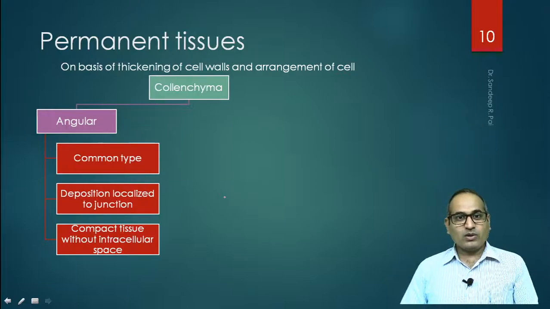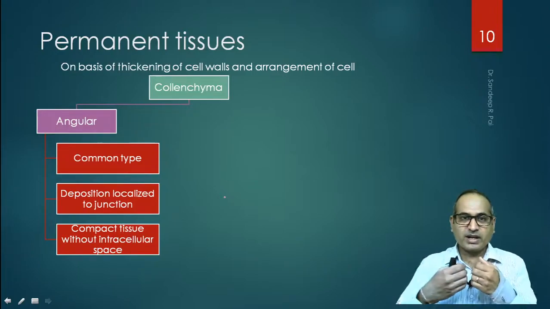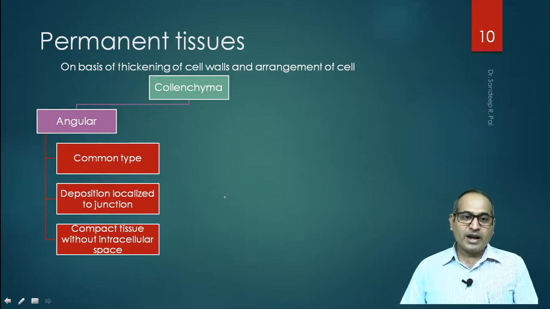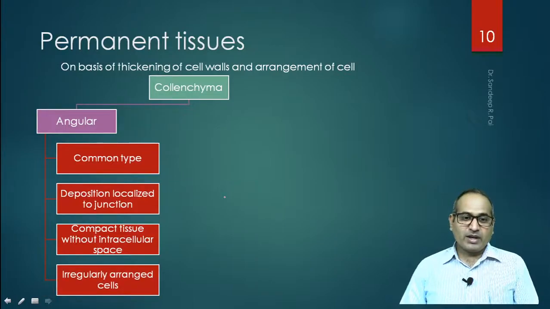So the angular collenchyma is a common type with deposition localized to its junctions where it is attaching to another cell, and they are compact tissue without intracellular spaces. You will see that angular collenchyma cells are irregularly arranged.